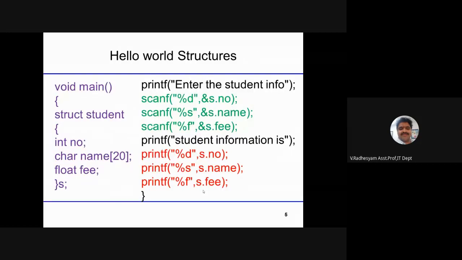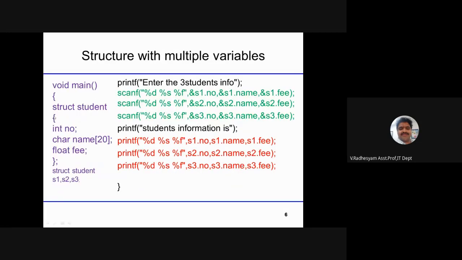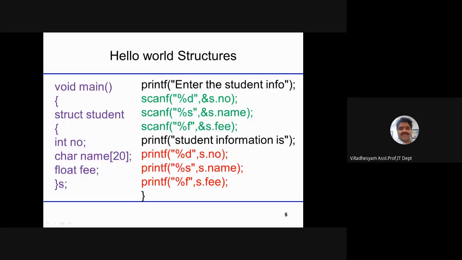Instead of only one S, I am considering S1, S2 and S3. But how I am doing here is different. Struct, I am closing here with semicolon. After that, struct student S1, S2, S3 semicolon. You can do it with only S1, S2, S3 here also, no problem.